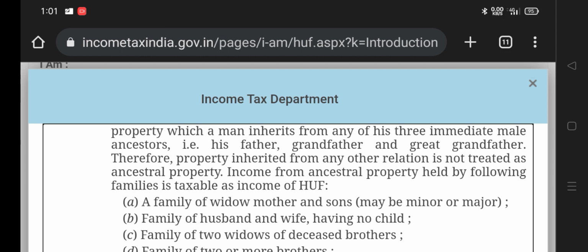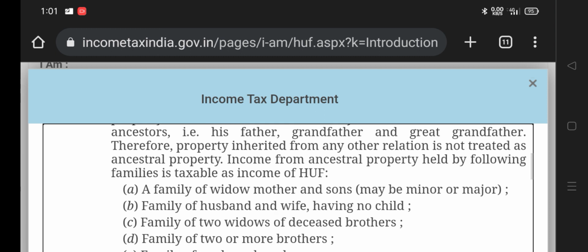Therefore, the property inherited from any other relations is not treated as ancestor property. So any other property which doesn't come from this line, that is my mother's property, my mother's mother's property, this kind of property doesn't come under ancestor property. Income of ancestral property held with the following forms is taxable as income of HUF.